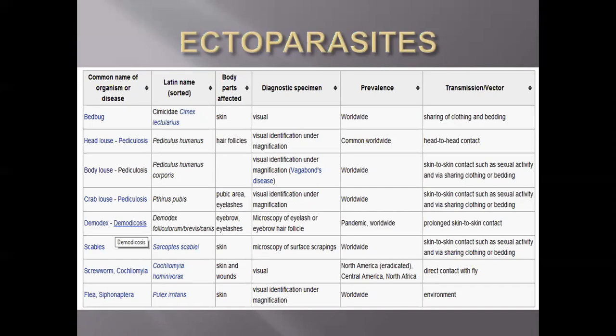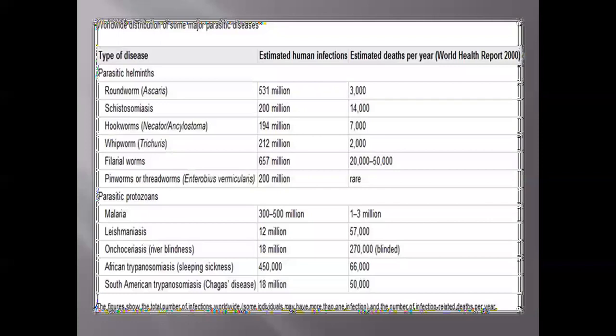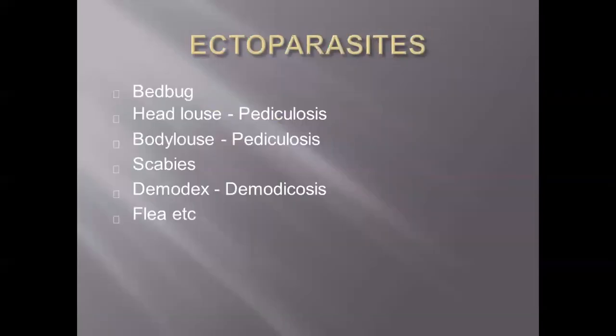The next, diagnosis: mostly we can confirm with the naked eye or by visual identification. Prevalence is all over the world. The next, transmission: mostly it is by sharing your own clothes or bedding, then head to head transmission, then skin to skin contact. These are the possible ways by which ectoparasites transmit. Okay, so this is about ectoparasites.